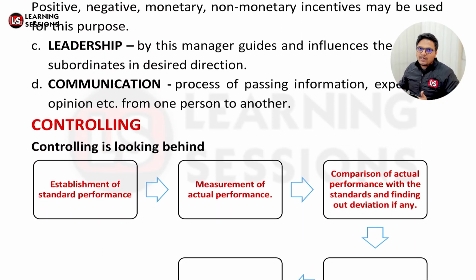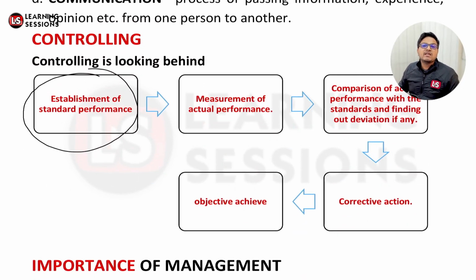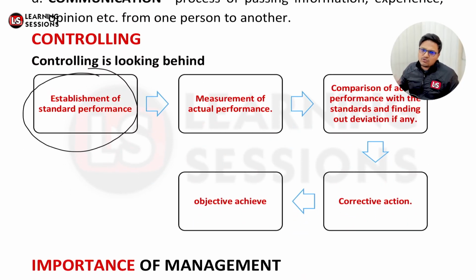Whenever we are going to plan something, we must have some market standards established, that this particular task must be done in such a manner. That's establishing a standard performance. Once you have established a standard performance, you will be measuring the actual performance, the performance which is actually done by the employees, how the task was executed.